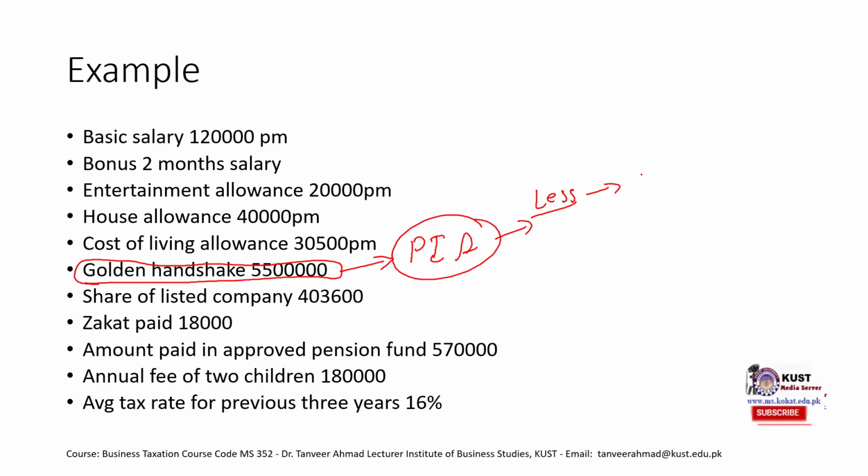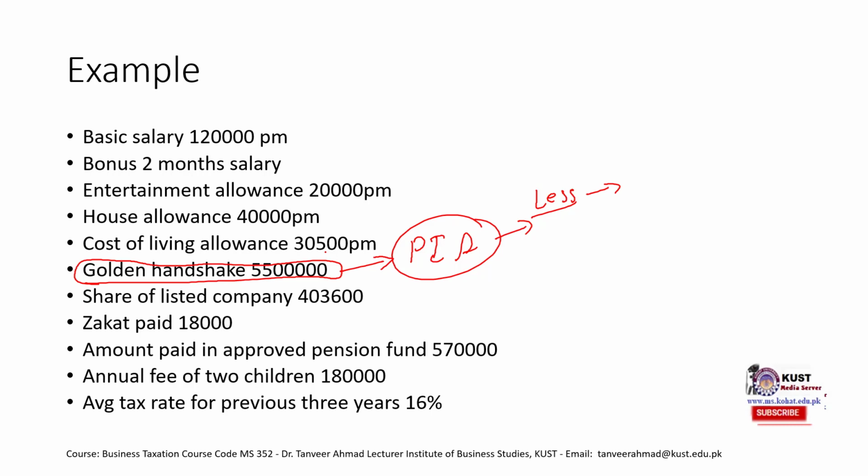Previously, it had been given to multiple organization employees. For example, banks were privatized in the 90s or late 90s, so golden handshake were given to those employees. It is a lump sum amount that is given so that the employee can retire. He would not be paid pension, right? So this is to lessen the pension burden on the government or organization. This is what we have never discussed in our previous examples or slides.